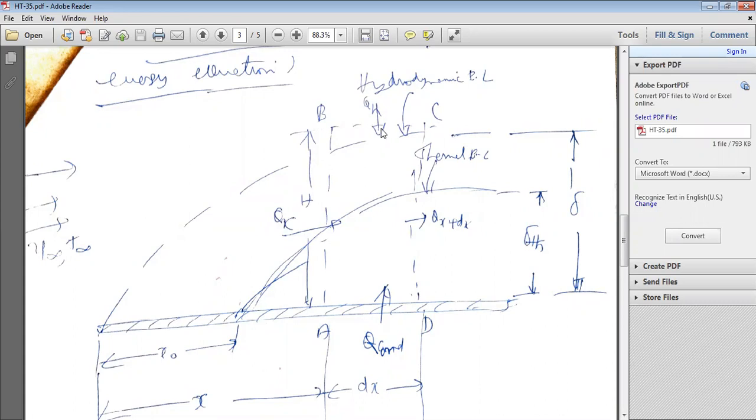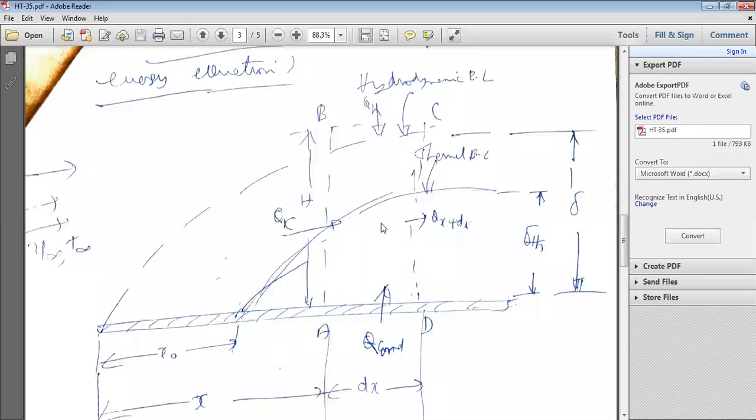And next, QH, small h, this h is for height. So at a height of h, QH is the heat entering, that is convection heat, because within the fluid, it is convection heat only. So heat is convected into the fluid element from the top face BC, that is QH.